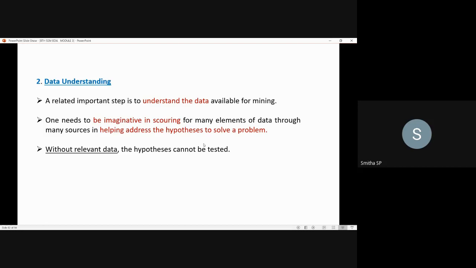So one needs to be imaginative and scouring the many elements of the data, which you will get from many sources, which helps in addressing the hypothesis to solve a problem. Without relevant data, the hypothesis cannot be tested. If you don't have the relevant data with respect to the problem solving, then the hypothesis cannot be tested effectively. So this is about data understanding.